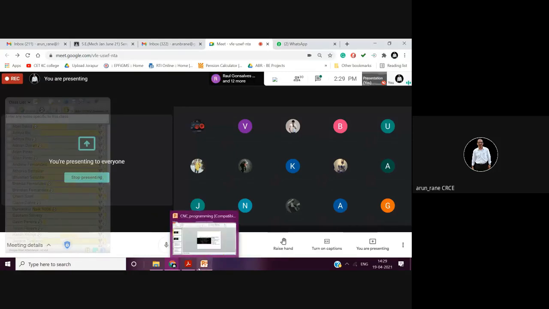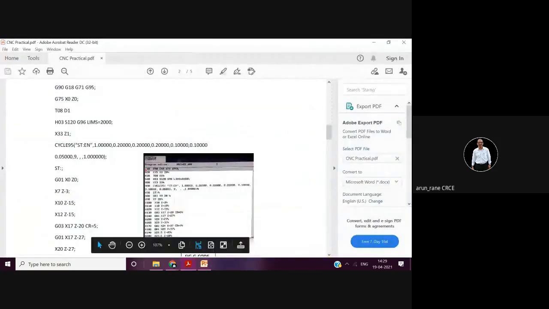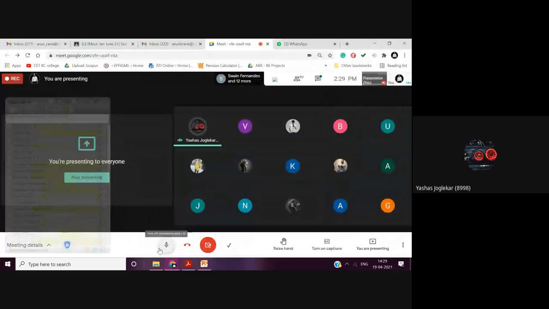So I am not much bothered about that. I will teach you now how the program will look. A student asks: in the dimensioning of the plate, you have done every dimension from a single point, but in turning the dimensions are not set from a single point; they vary from every other point.